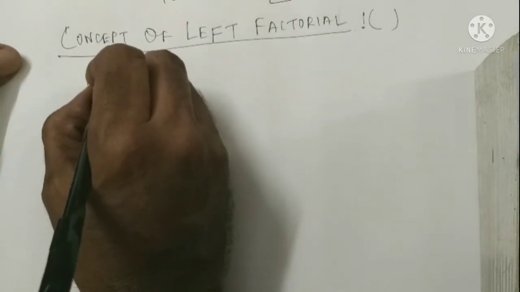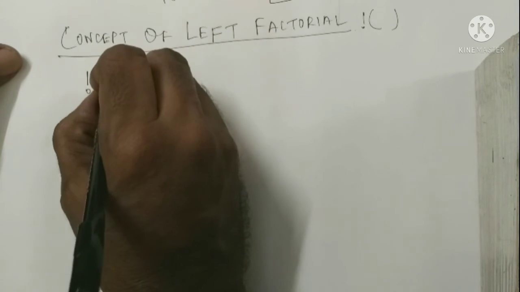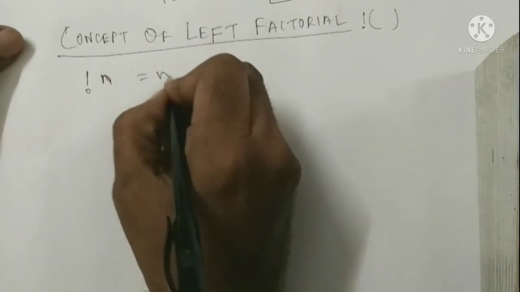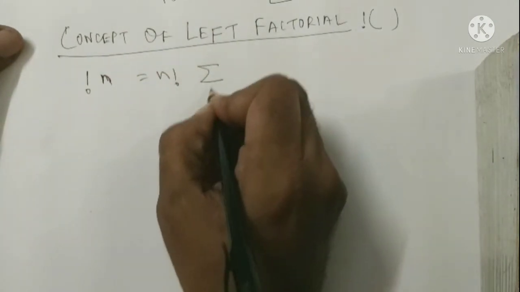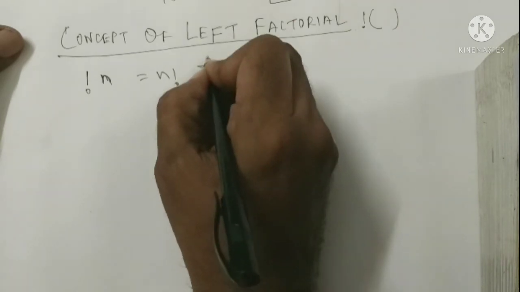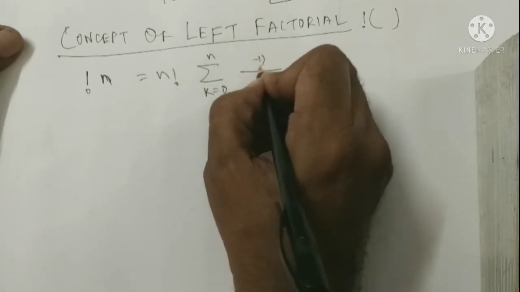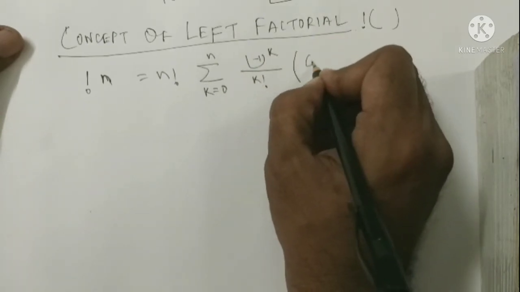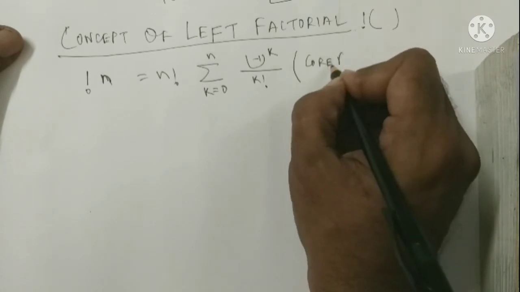The formula of the left factorial: previously we mentioned n factorial means first n then factorial sign. Now we will mention factorial then n, and it has the formula: left factorial n equals n factorial times the summation for k from 0 to n minus 1 of (minus 1) to the power k by k factorial. This is the core formula.